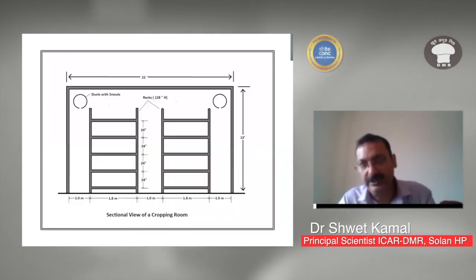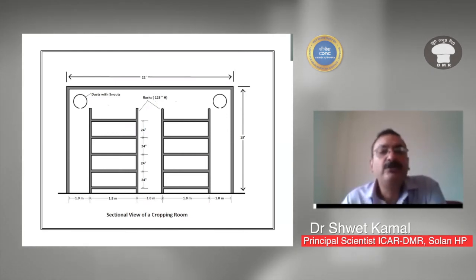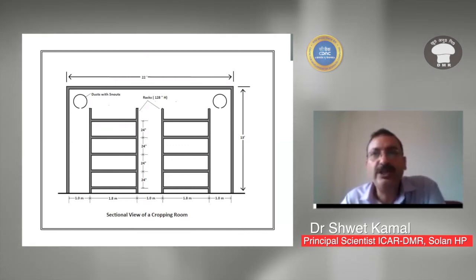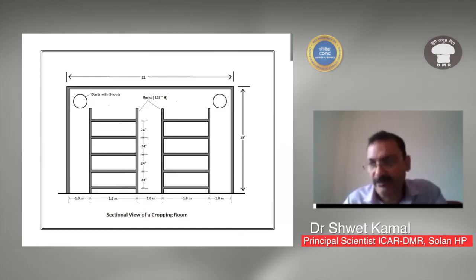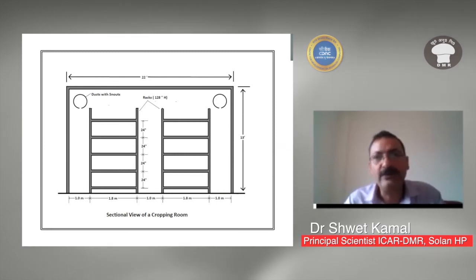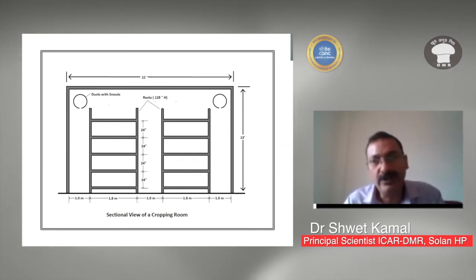So now see, this is the structure inside the room. Mushrooms are generally cultivated in tiers, right? In tiers, the minimum distance between the two tiers should be 22 to 24 inches. If you are using broad bags, then you can reduce the gap between the two tiers, up to 20 inches. But if you are using a normal bag of 16 inch, then you have to go for 24 inches, that is 2 feet difference between the two tiers.